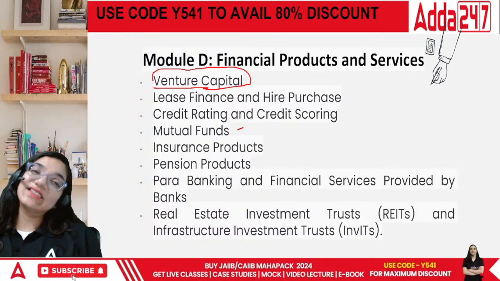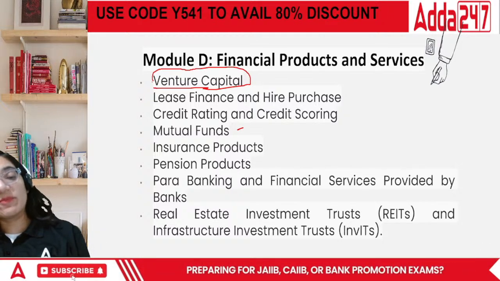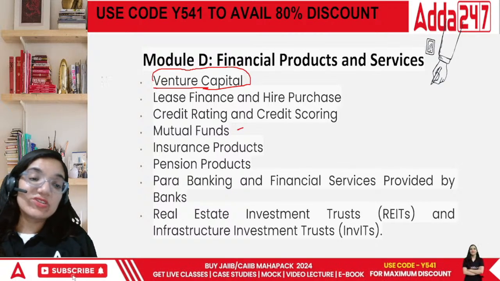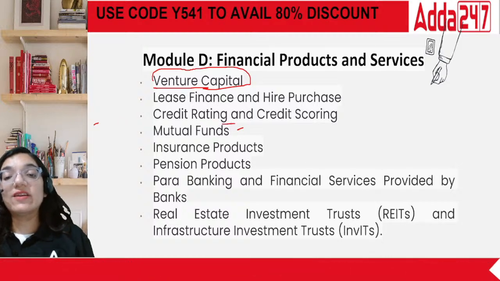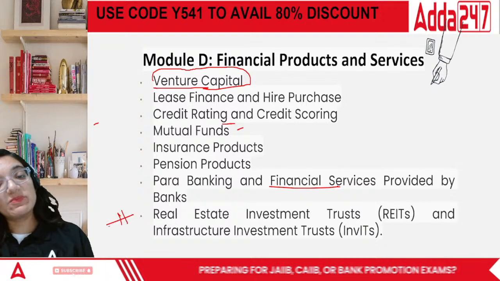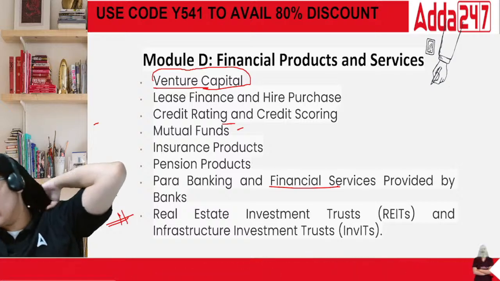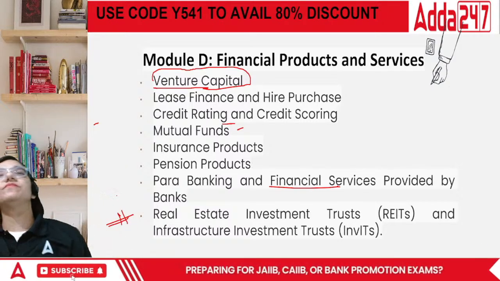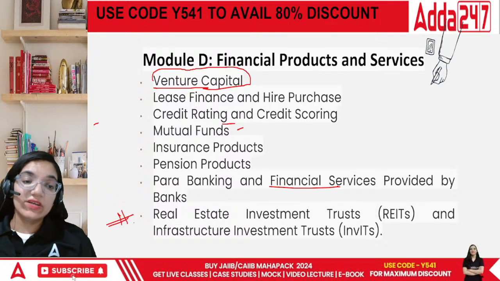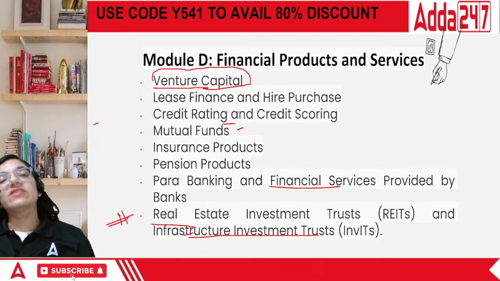Mutual funds, the latest things to know. They are to be known to you. This is helpful in your CAIIB as well as RBWM. Insurance products, pension products. They have also given para banking and financial services. Then they have also included the latest investment trusts which have been created. This is very new, I would say it's been 6-7 years maximum that these have been introduced. So these are real estate investment trusts and infrastructure investment trusts.